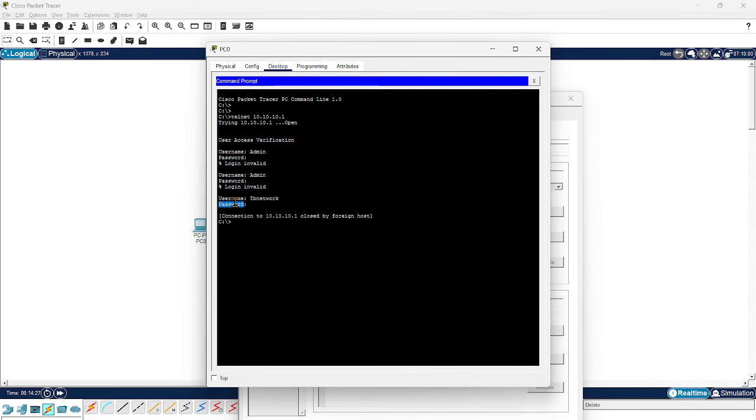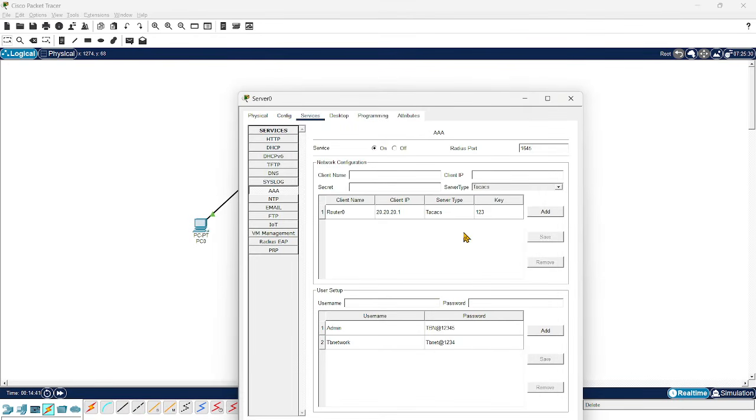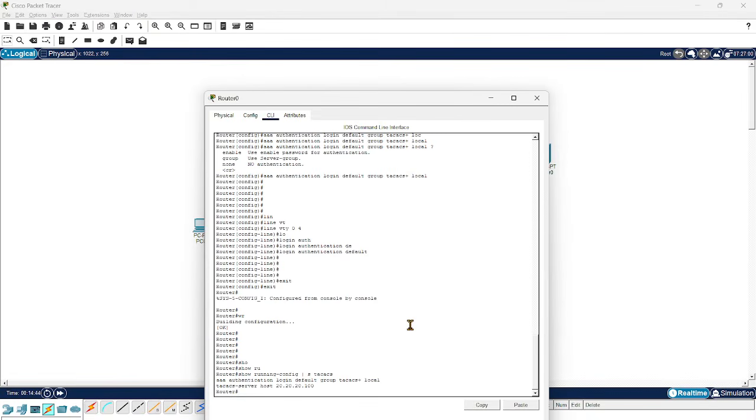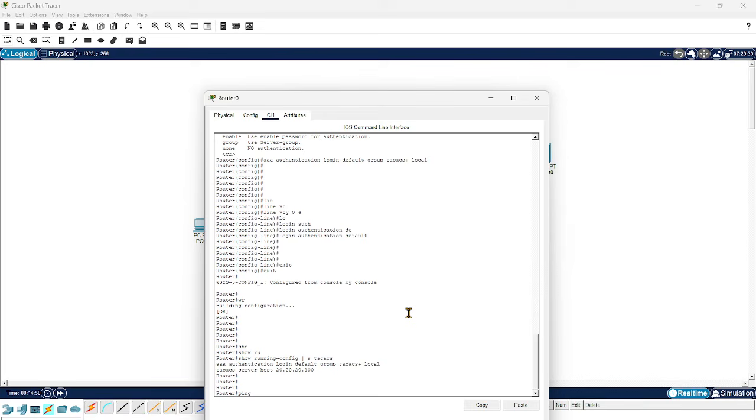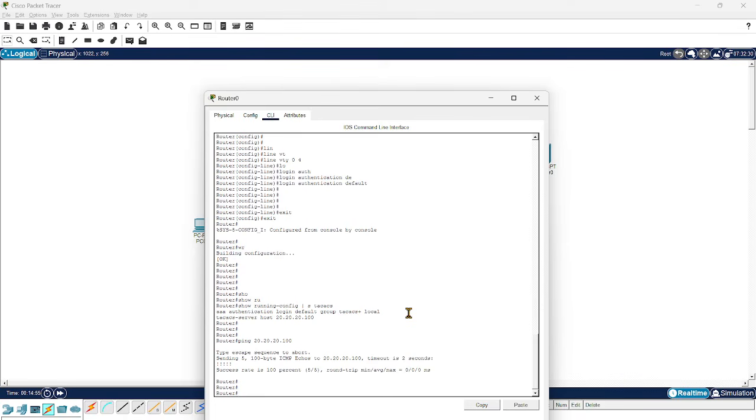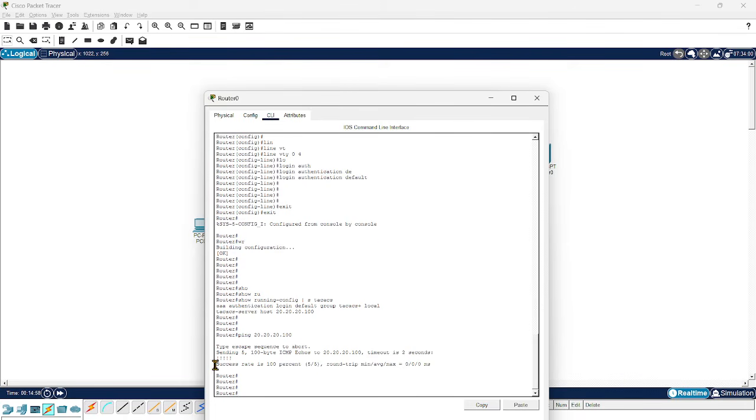After the third unsuccessful attempt, the server will terminate the authentication, because there is something happening between your router and your server. Just try to ping from your router to your server. We got a ping rate of 100%, so every configuration is right.